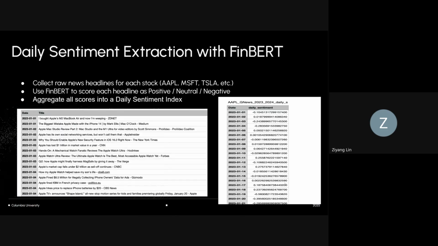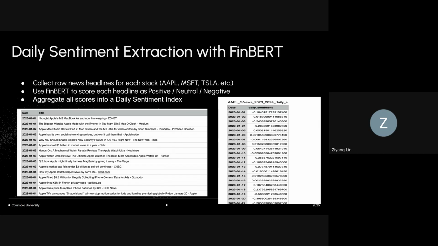Okay, hello everyone. So my part of the project is the NLP pipeline, basically turning thousands of news headlines into a usable daily sentiment signal. We began by collecting headlines for each stock like Apple and Microsoft. Each line is passed into FinBERT, which is a model trained specifically on financial text.